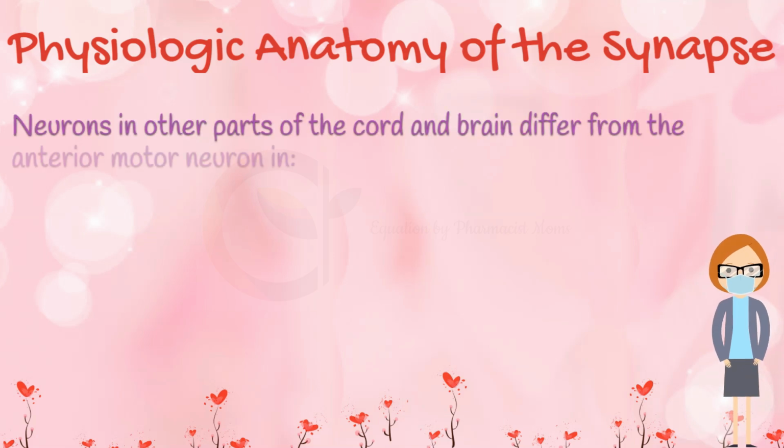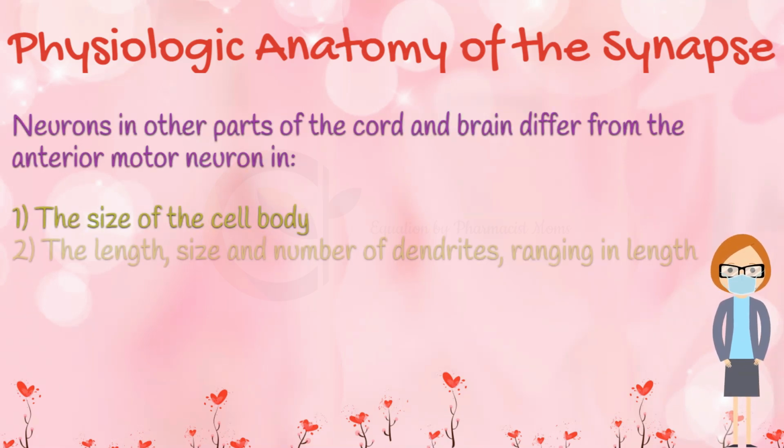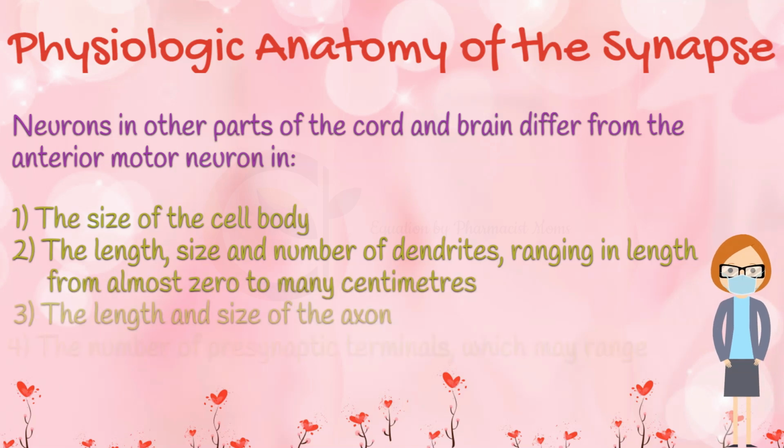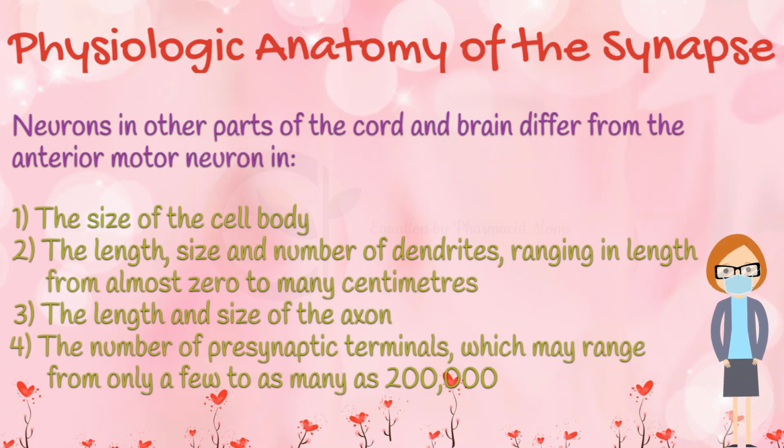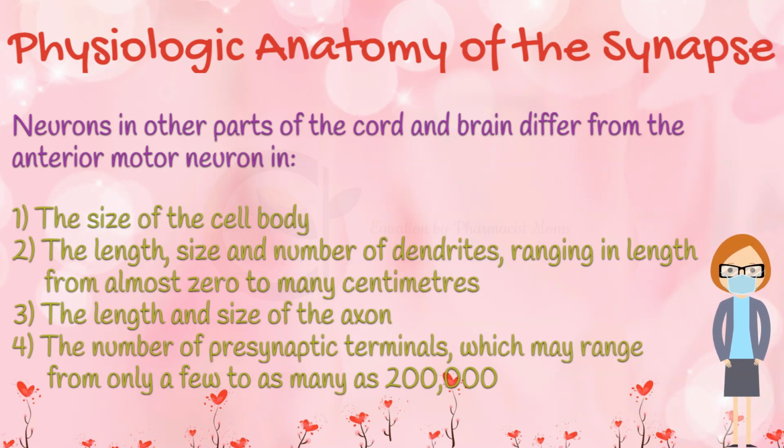Neurons in other parts of the cord and brain differ from the anterior motor neuron in the size of the cell body, the length, size, and number of dendrites, ranging in length from almost 0 to many centimeters, the length and size of the axon, and the number of presynaptic terminals, which may range from only a few to as many as 200,000. These differences make neurons in different parts of the nervous system react differently to incoming synaptic signals and, therefore, perform many different functions.